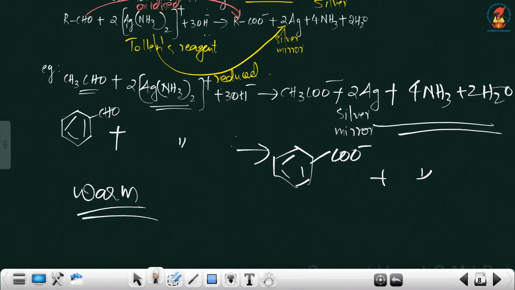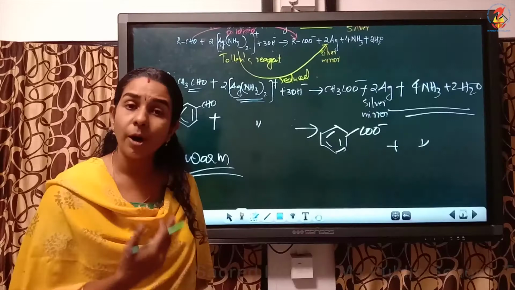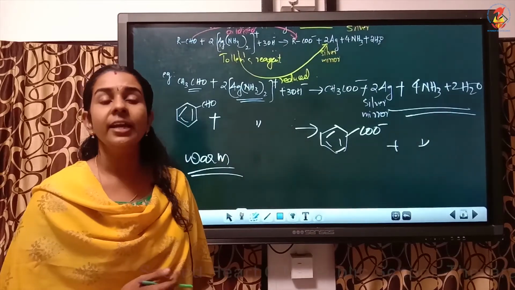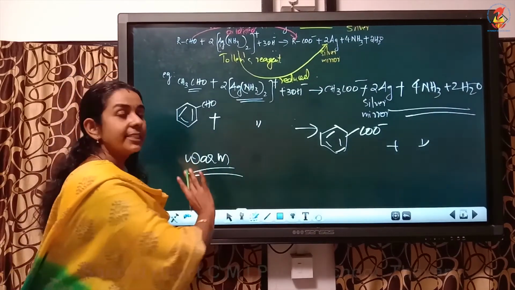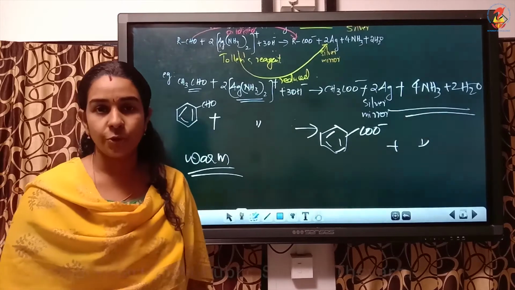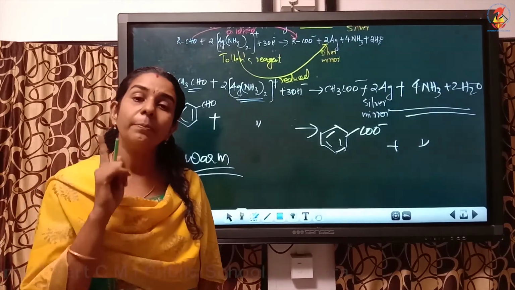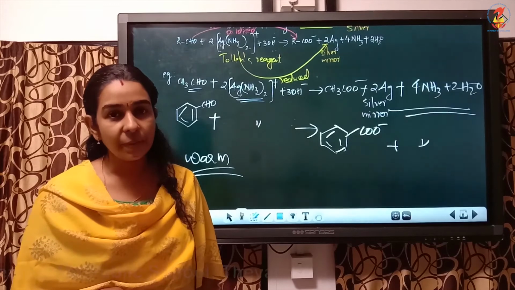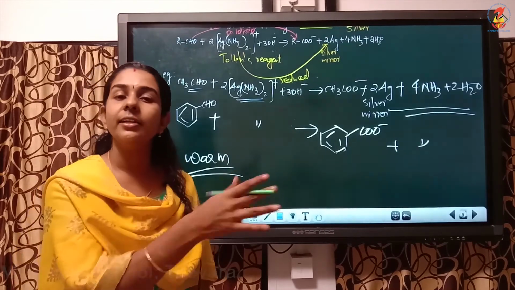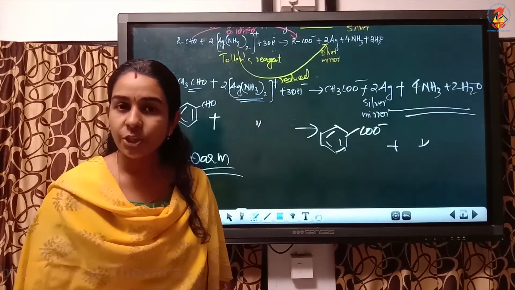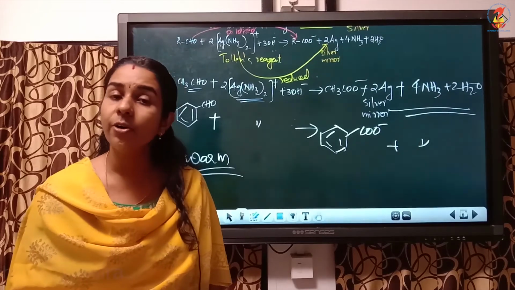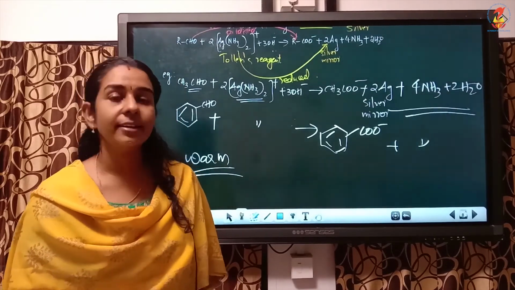Very important. An aldehyde on warming with Tollens reagent forms a bright silver mirror inside the test tube. So the test tube in which the bright silver mirror forms will be the aldehyde, and the other one will be the ketone, because a ketone won't undergo oxidation under mild conditions.